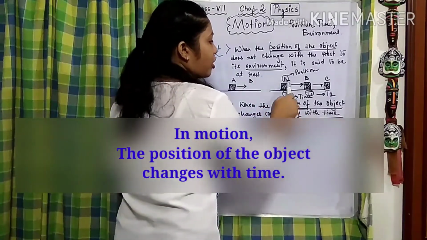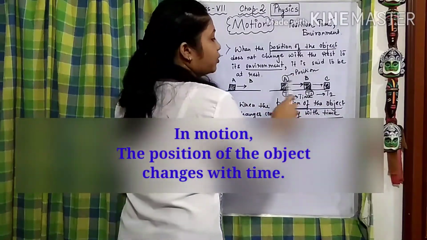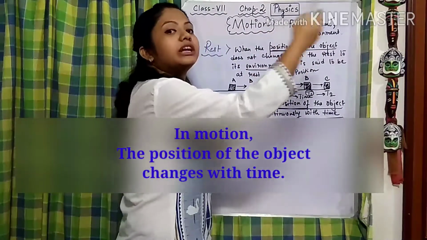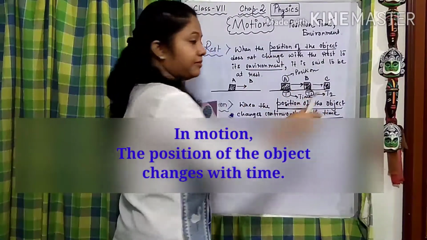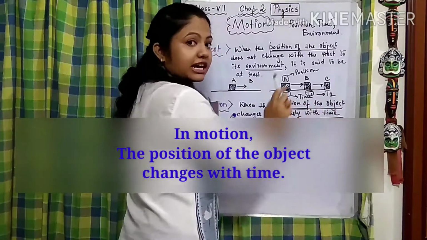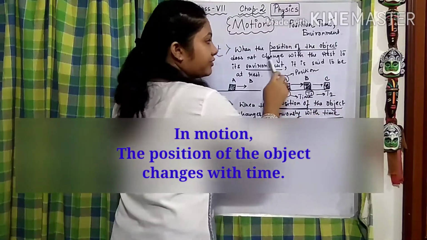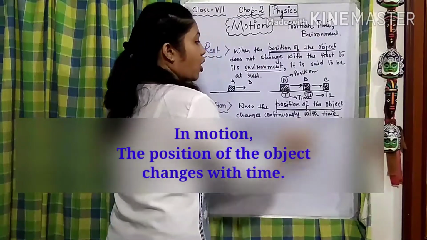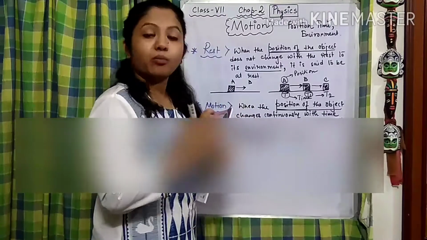When the position of the object changes continuously, this position is changing constantly from the initial rest position. With respect to what? With time. As the position of the object is changing, its time is also changing. With respect to what? This environment. Everything is happening with respect to its environment or its surrounding. That is when we can call an object is in motion.